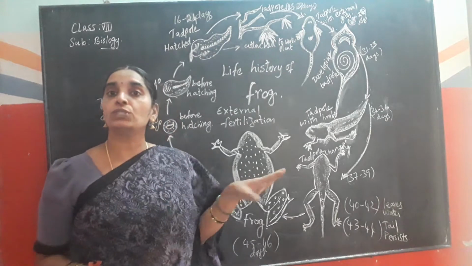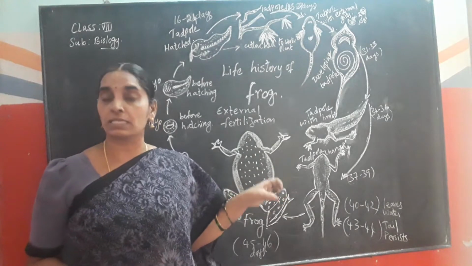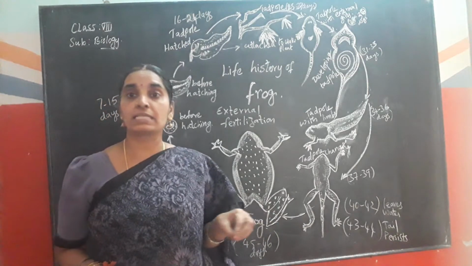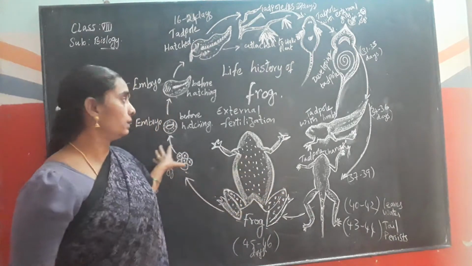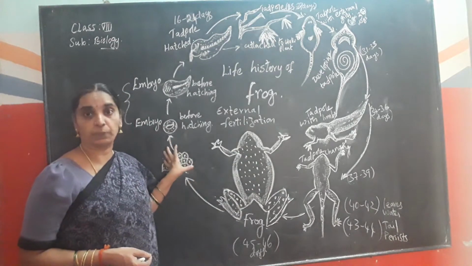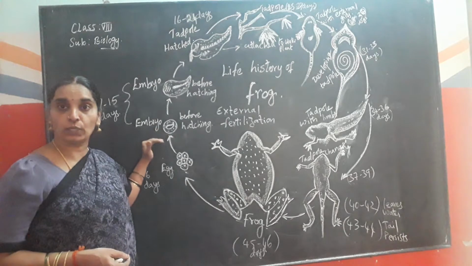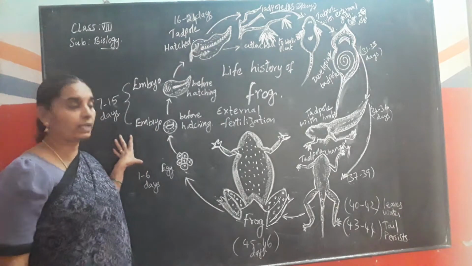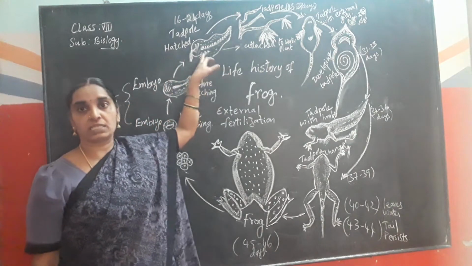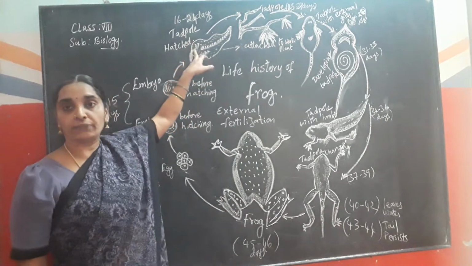Is it clear? So during copulation, both the male and female frogs simultaneously release the sperms and eggs at a time in water, and due to the fusion of eggs and sperms, the fertilization takes place in water. After fusion the embryo forms and hatching of the embryo takes place within a week. Then after a week the embryo develops into the tadpole stage, that is this is a hatched tadpole where the gills appear after 21 days.